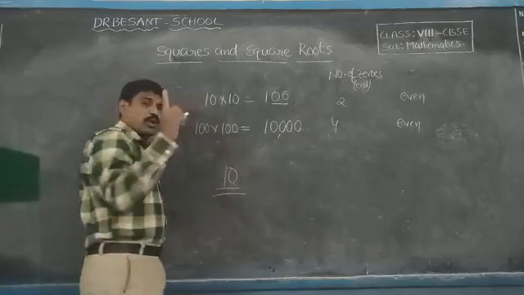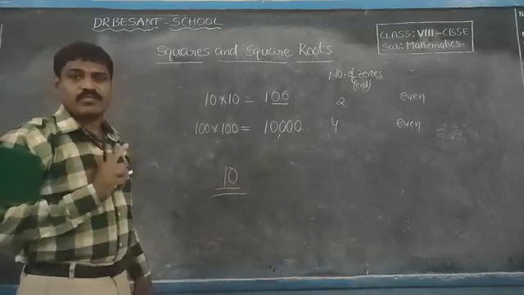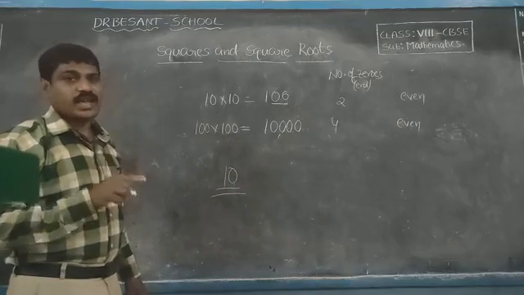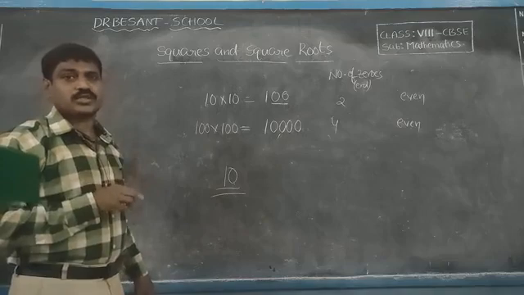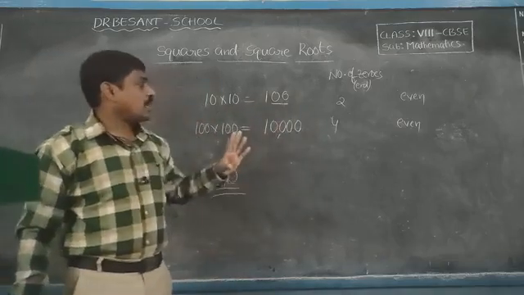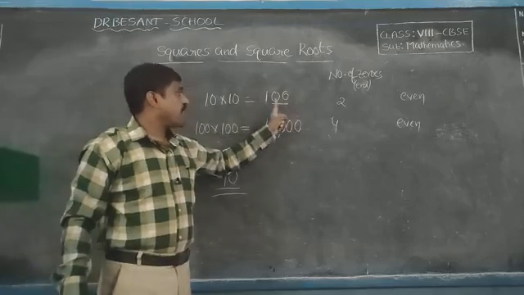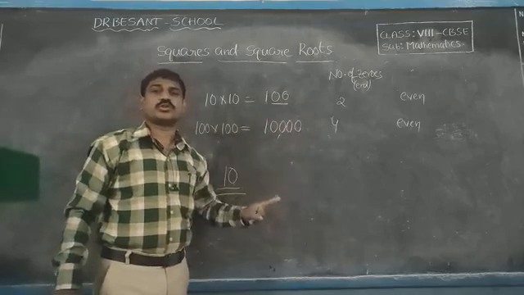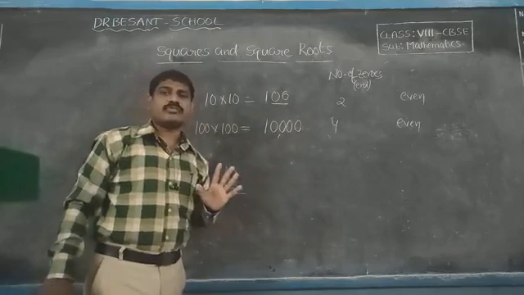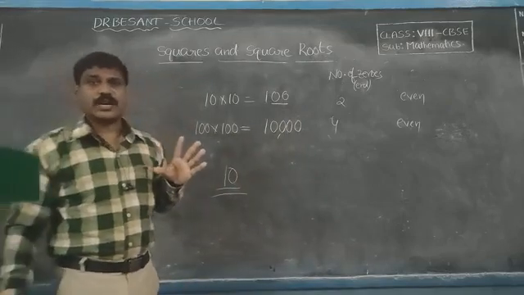No, it ends with only 1 zero. 1 means an odd number of zeros, so it is not a perfect square. A perfect square ends with an even number of zeros. This difference you have to observe.